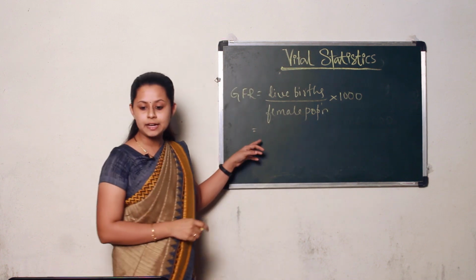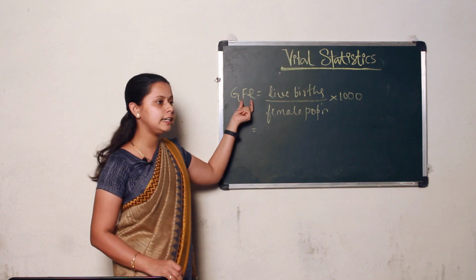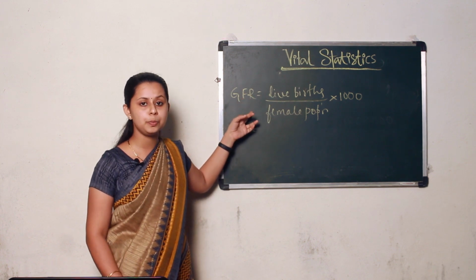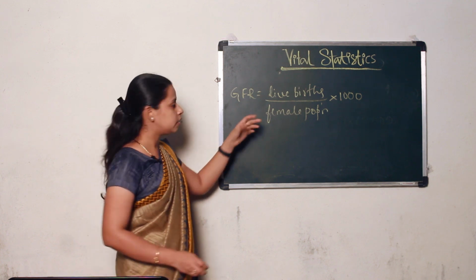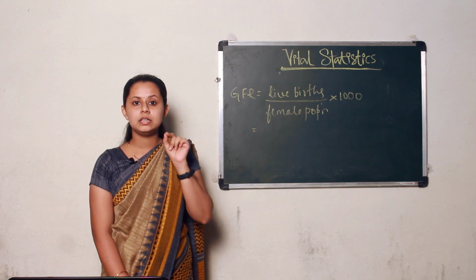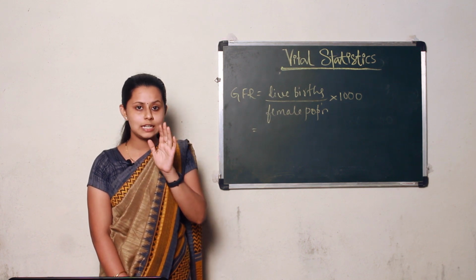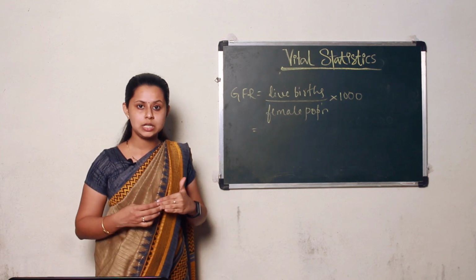So it is given by live births divided by female population into 1000 for the general fertility rate, that is for the age group you have to consider, that is from 15 to 49 years. So here the live births are the same. Why? Because the live births in the age group from 0 to 14 is null or 0, and similarly for 50 and above also it is 0.